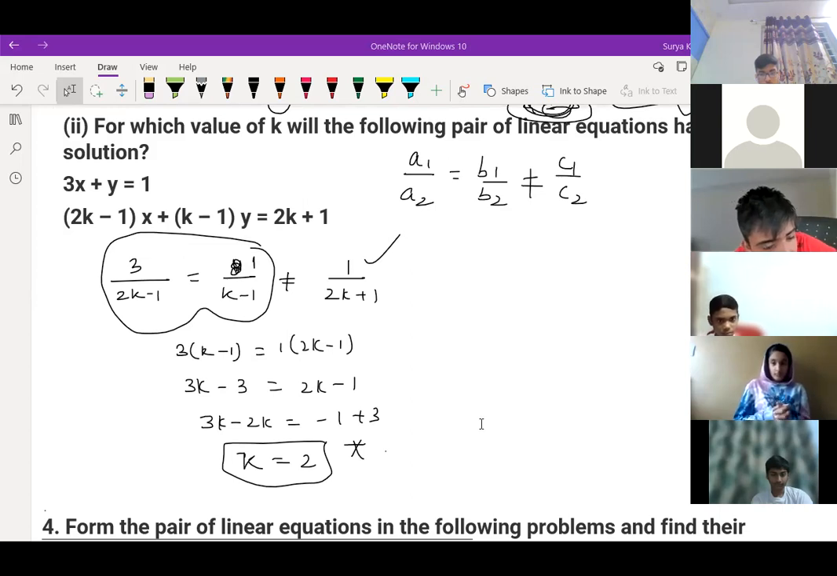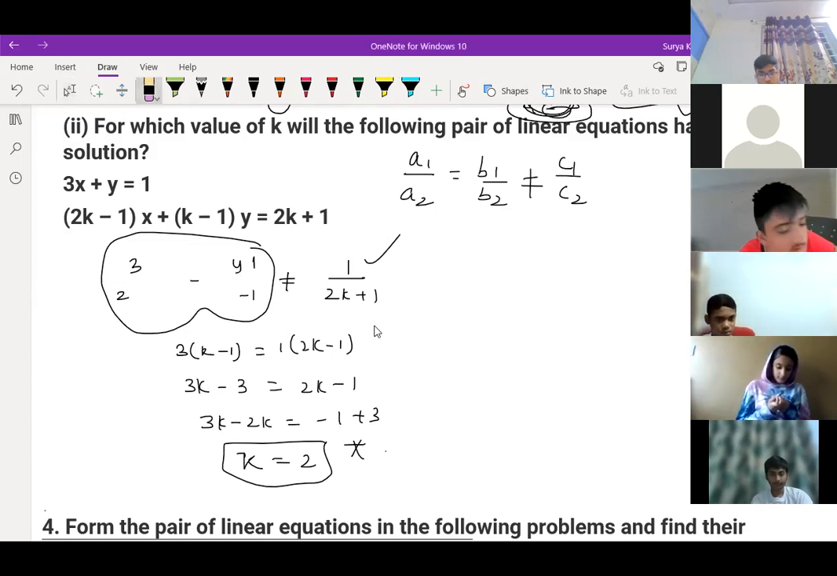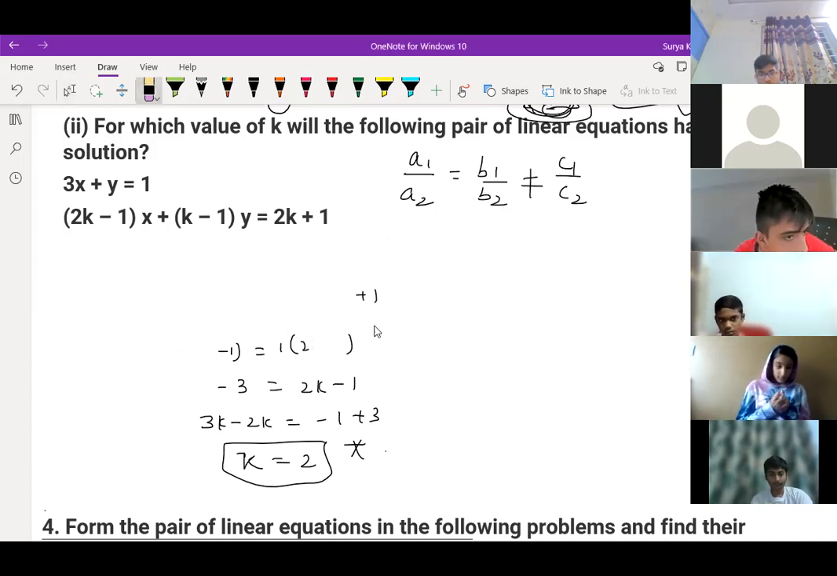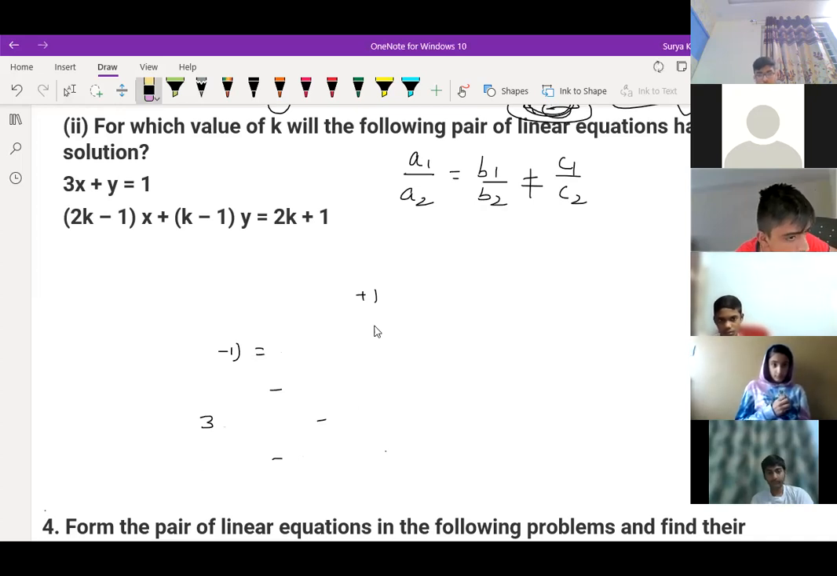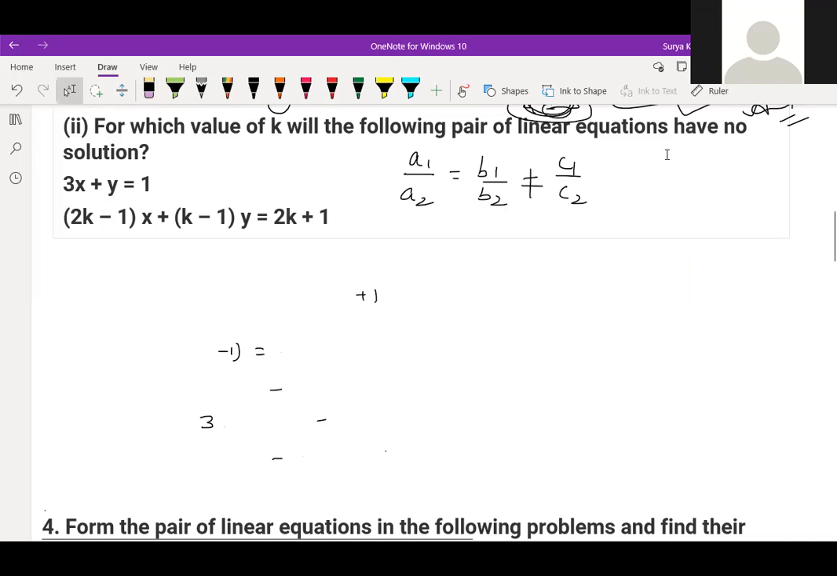Okay, children, same thing is question number second part also, okay? All of you do by yourself, whether you are getting the same answer or not. All of you do. Question number second. Find the value of k where the following pair of linear equations have no solution. So no solution means, children, a1 by a2 is equals to b1 by b2 and not equal to c1 by c2. Okay.